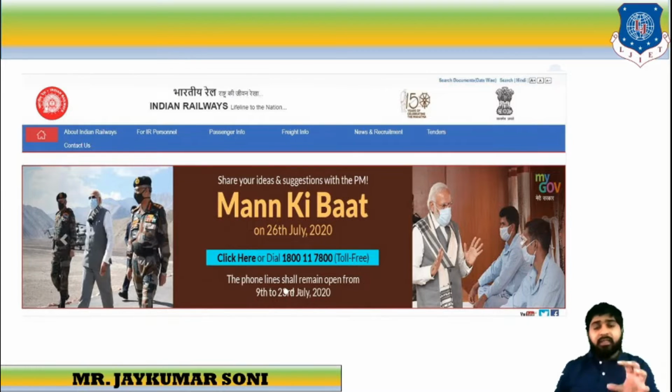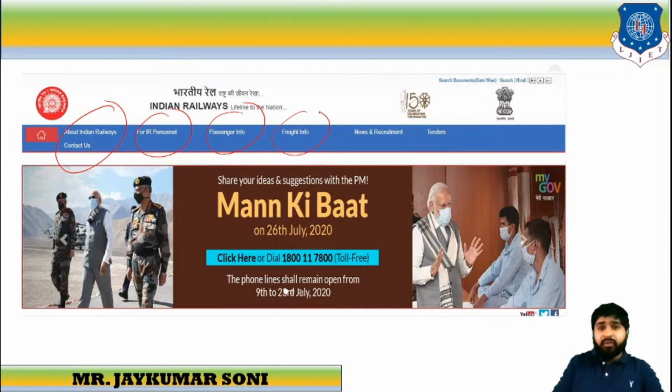The screen that you are able to view on your video is the home page of the Indian Railway website. You can observe that Bharatiya Rail is written over here, Indian Rail's lifeline to the nation, and various tabs and pages are there, such as about Indian Railways, for IR personnel, passenger information, freight information, news and recruitment, tenders, etc. So this is how the homepage of Railway Board looks like.